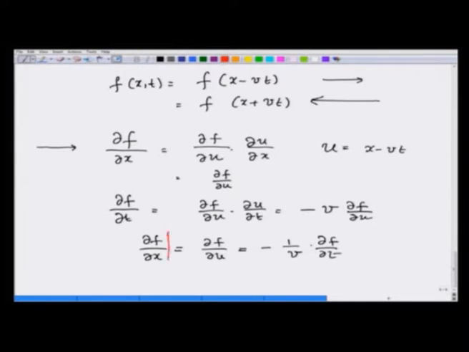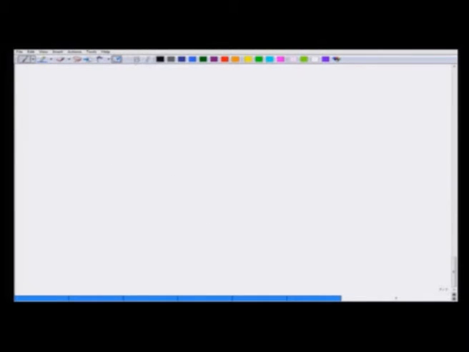And this is the wave equation for the wave that is traveling to the right. For the wave which is traveling to the left, this sign will become plus. So, I have got an equation for the wave which is traveling to the right, which is df by dx is equal to minus 1 over v df by dt, or for the wave which is traveling to the left, df by dx is equal to 1 over v df by dt.